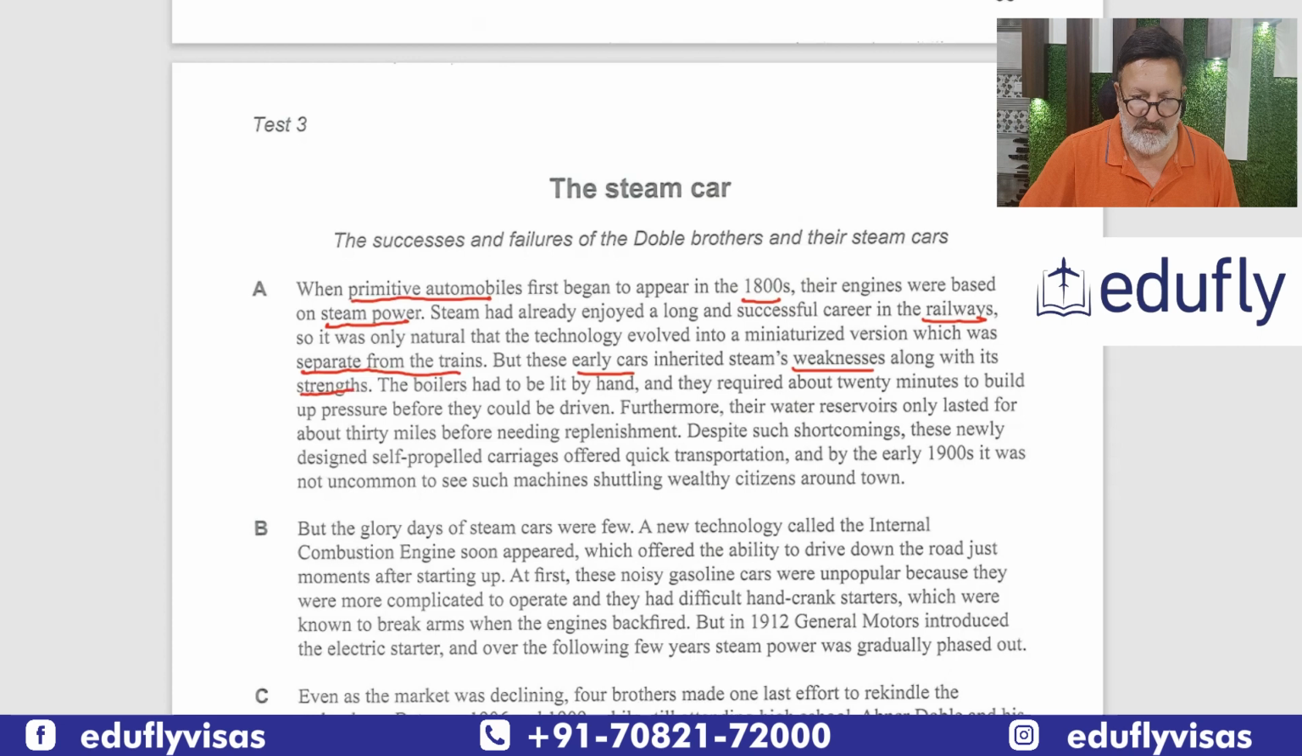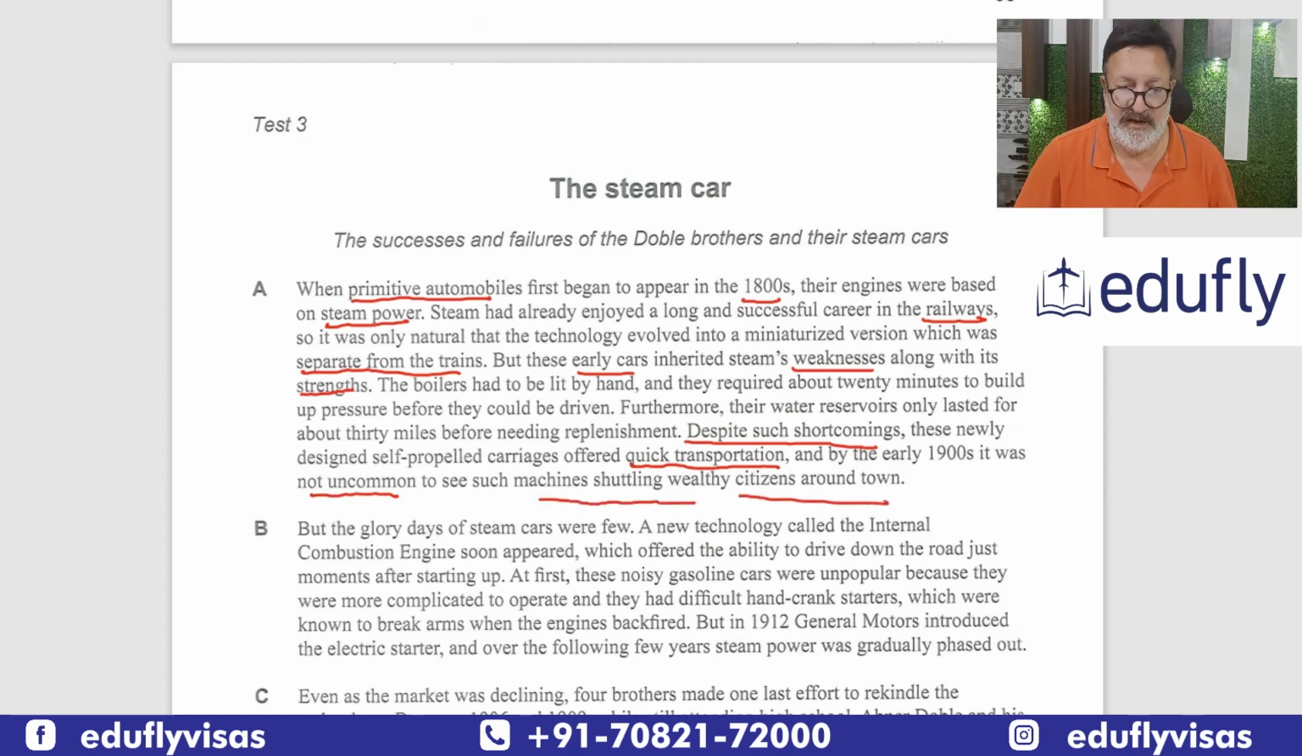And they required boilers to be built. Furthermore, their water reservoirs only lasted for a short time. These are some problems. And despite, so they are saying despite such shortcomings, these newly designed carriages offered quick transportation. So there was an advantage also. By the early 1900s, it was not uncommon, meaning it was common, to see such machines shuttling wealthy citizens around town. So cars started running around town.